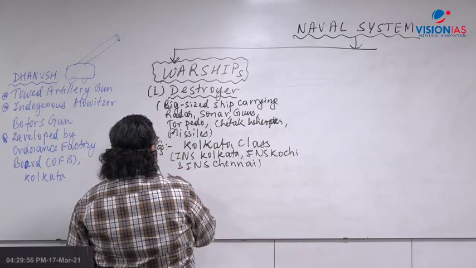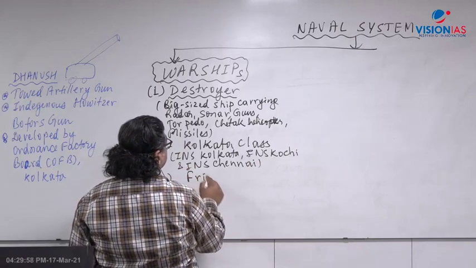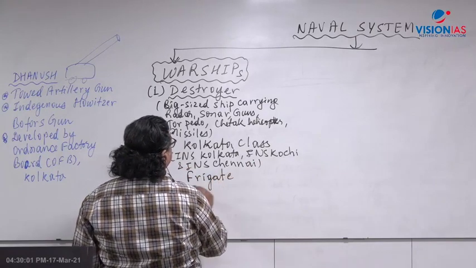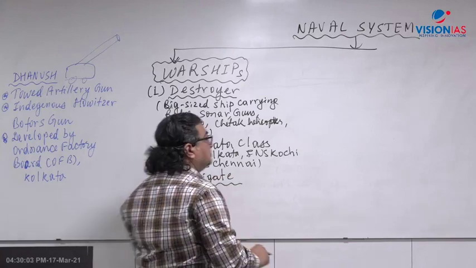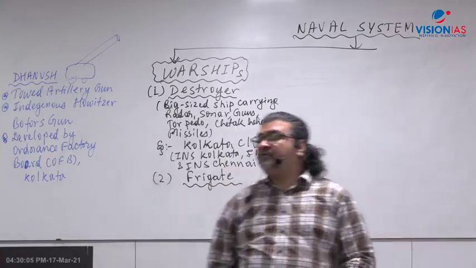Then second comes the frigate. You'll come across the word frigate. What do you mean by frigate?